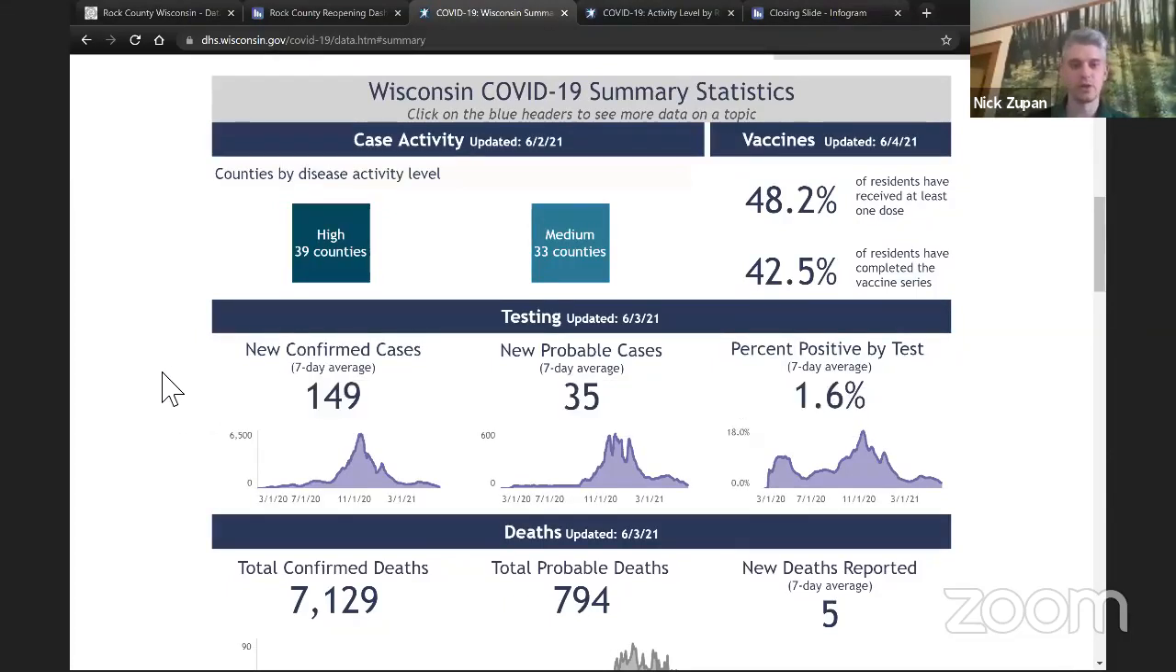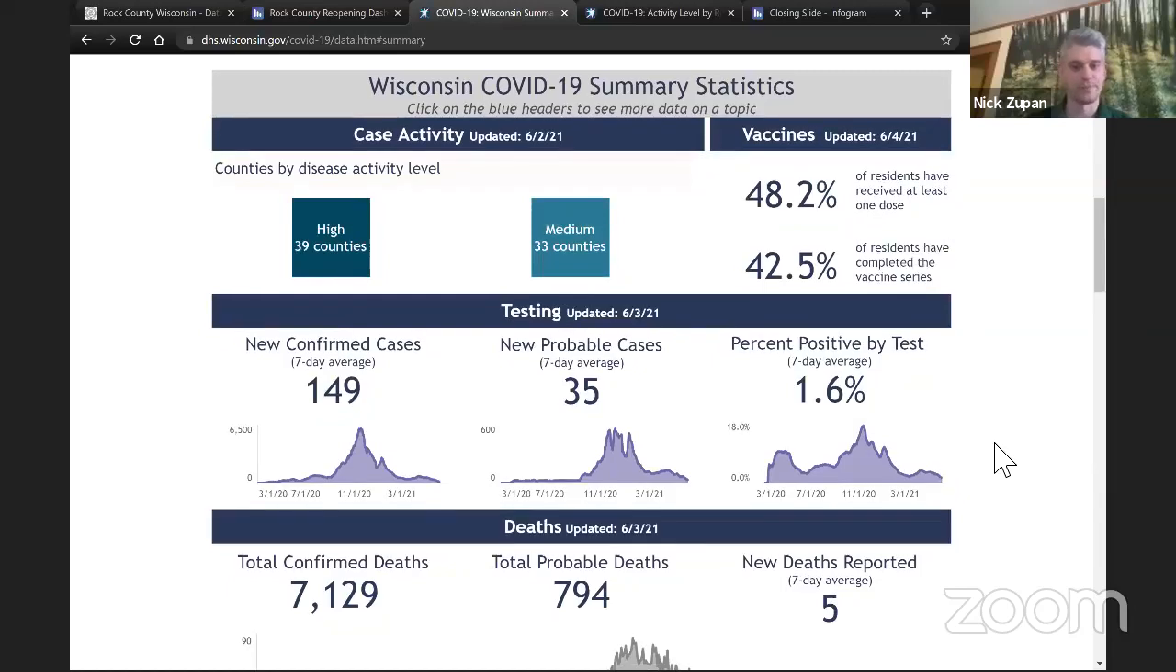So they include information about the number of new confirmed cases, giving you a 7-day average. Also the new probable cases. So there are certain instances where people have symptoms that are consistent with COVID-19, but don't necessarily get a confirmatory test to show that. So that's also important for us to track. And then the percent of total tests that are coming back positive, and that's the positivity rate that we mentioned earlier that's included in the Rock County reopening dashboard.